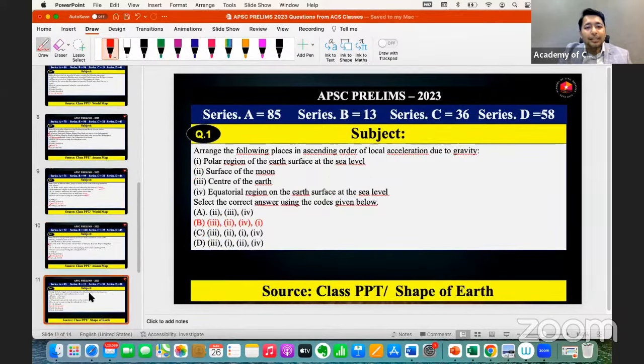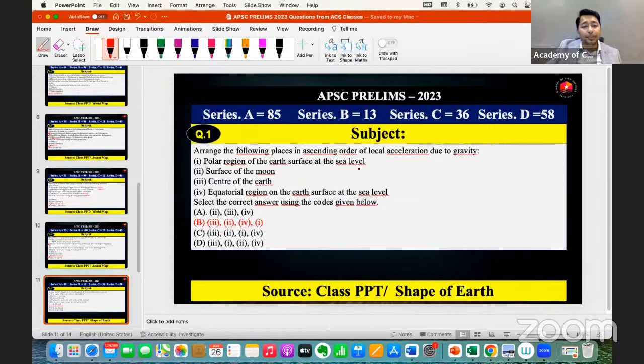Fine. Next, we can see: arrange the following places in ascending order of local acceleration due to gravity. Now, this is a concept that we have to understand. In our class, when we discussed the shape of the Earth, we saw that the shape of the Earth is not round, it is an oblate shape, right? In the middle it bulges out, and at the top it is flattened. Therefore, here it is asking in ascending order, that means from bottom to top.